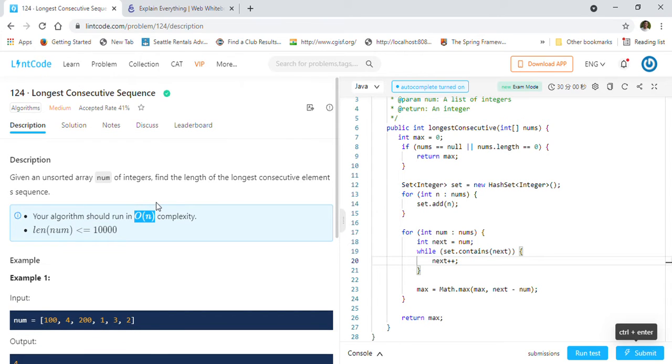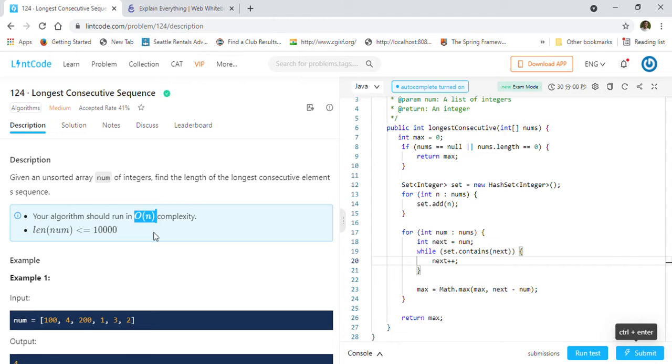So if we have to find the longest consecutive sequence, the first thought that comes to mind is, why not just sort the array? If you sort the array, we can just check the sorted array for consecutive numbers, and it will be easy to find a consecutive sequence. But as you see in the condition, we have to find a solution that runs in O(n), right? So order of n complexity.